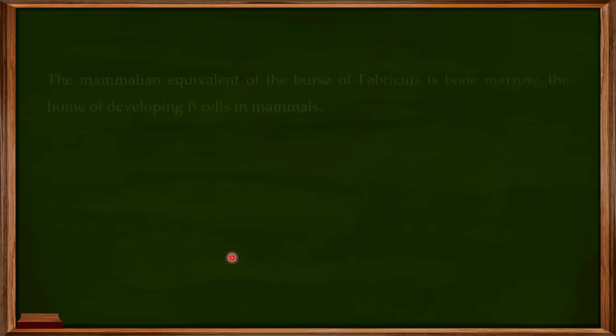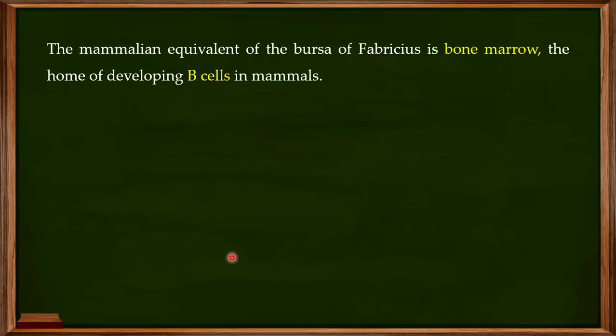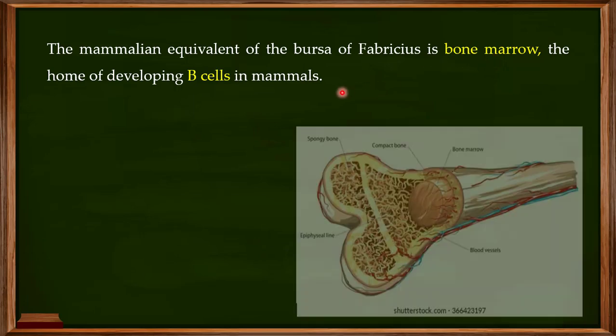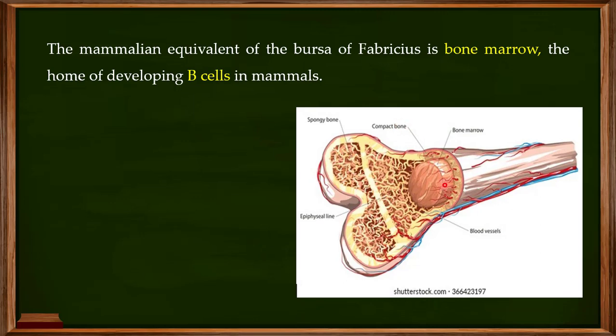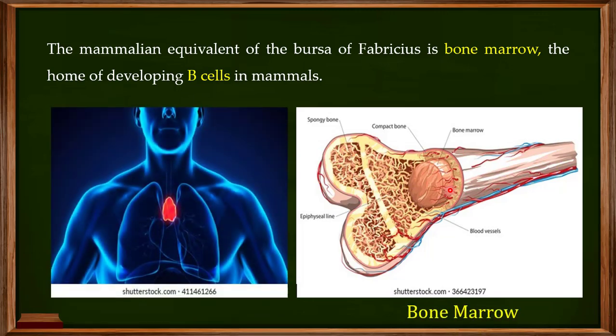Now, when you talk about human beings, the mammalian equivalent of the bursa of Fabricius is the bone marrow, and the bone marrow is the home for the development of the B cells. If you look at this one, this is the bone marrow, and this is the home of developing B cells in mammals. When you talk about the T cells in the mammals, they are there in the thymus.